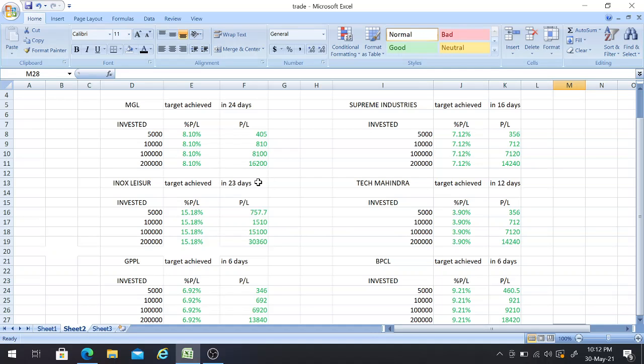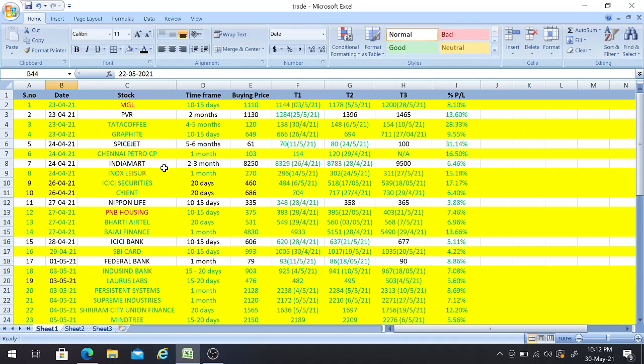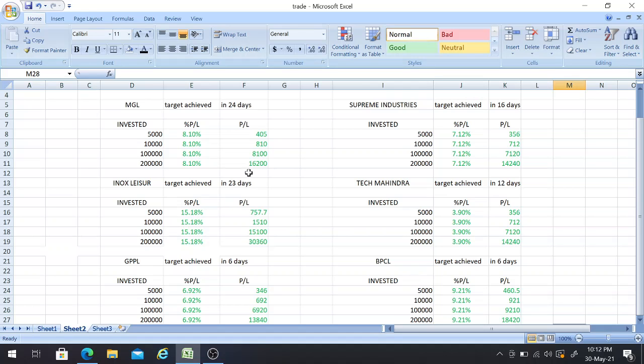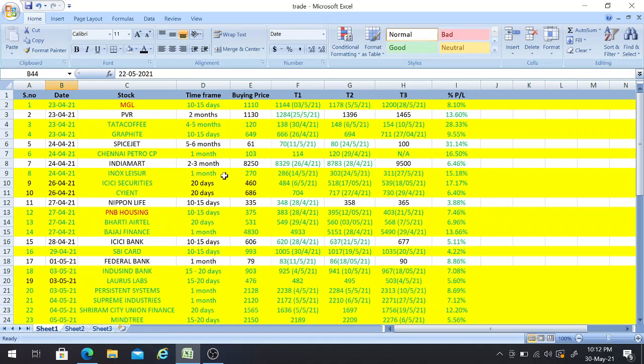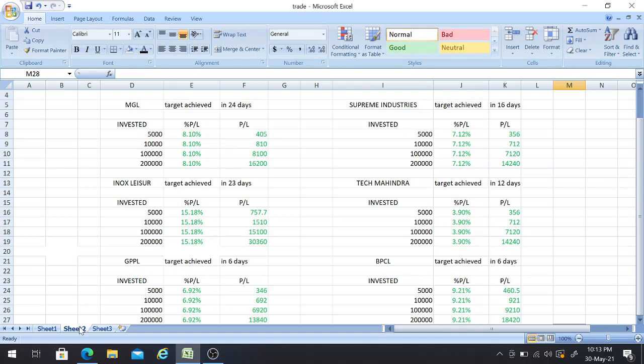And the next one is Inox Leisure stock. I gave the buy call for this one on 24th of last month with a time frame of 1 month, a buying price of 270 and a third target of 311. We achieved this T3 on 27th of this month, getting us a return of 15.18%. That means the person who invested at the price of 270 and held it till the third target of 311 will get this much percentage return. We achieved this target in 23 days itself, within the time frame of 1 month which I had given, friends.